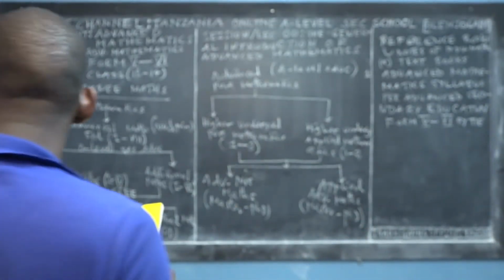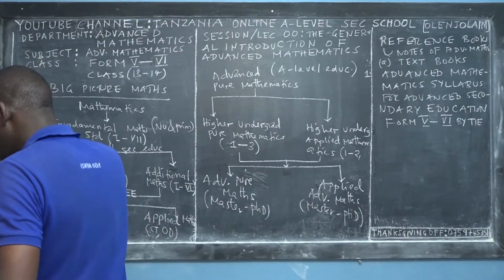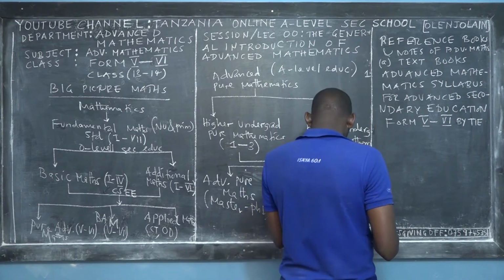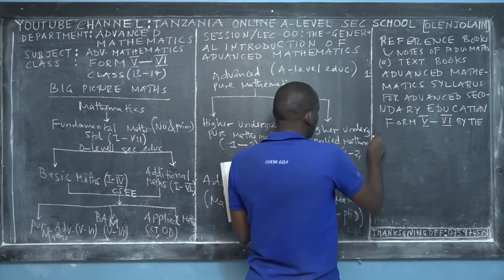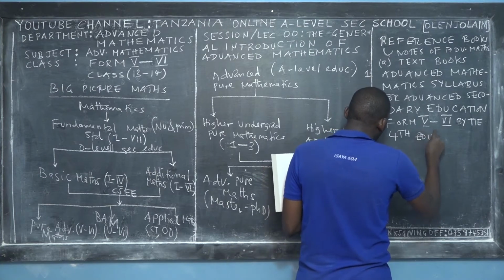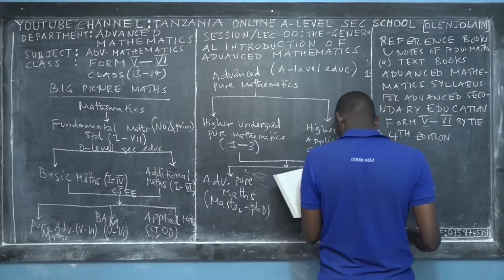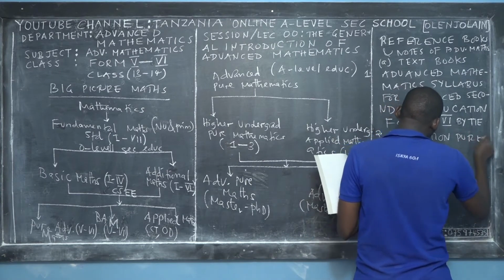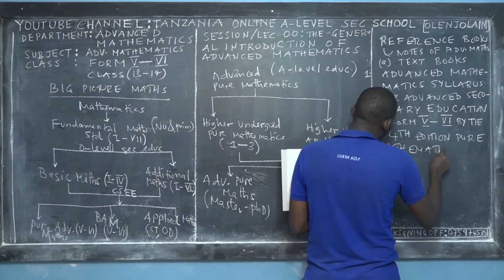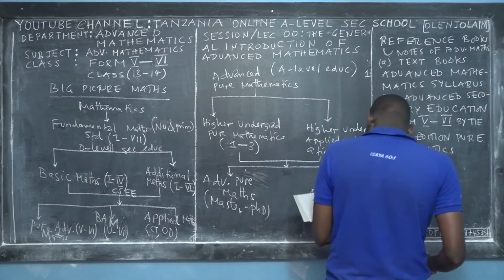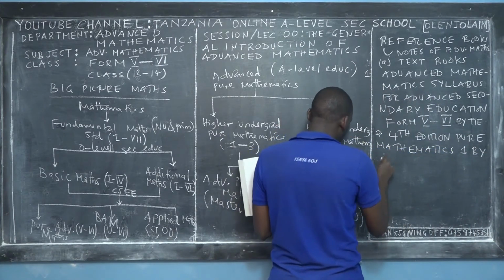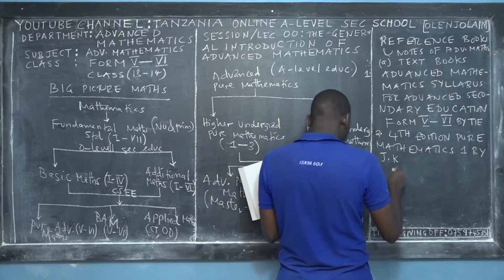So that's the first reference book that I recommend for you. The second reference book is the 4th edition, Pure Mathematics. The goodness of this book is that it is also useful for ordinary diploma. Pure Mathematics 1, written by J.K. Backhouse